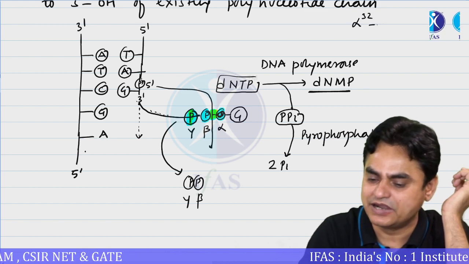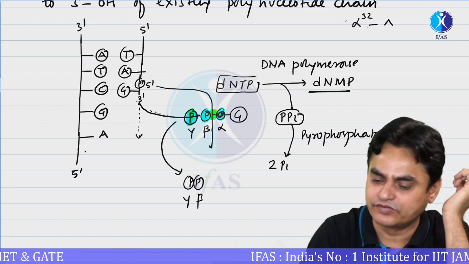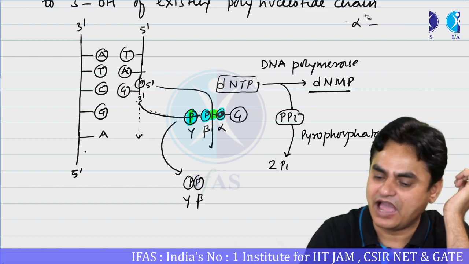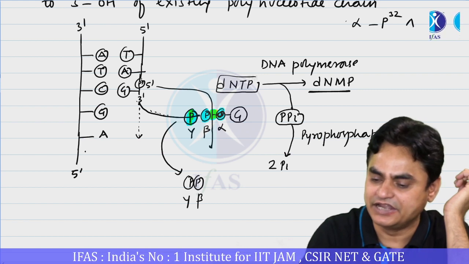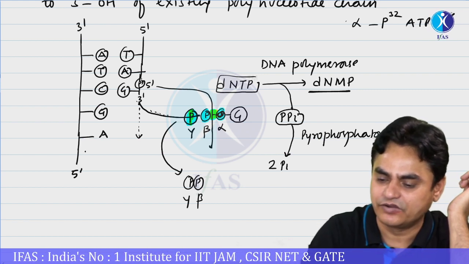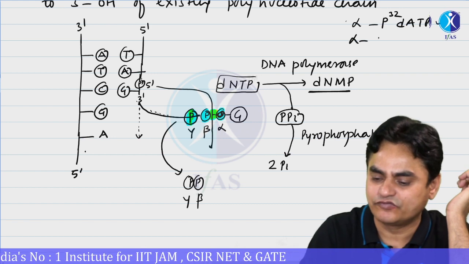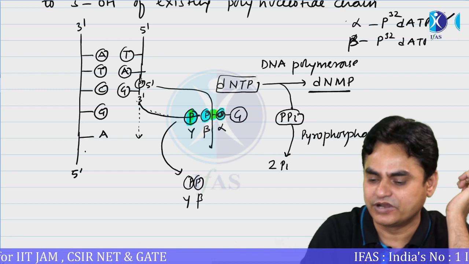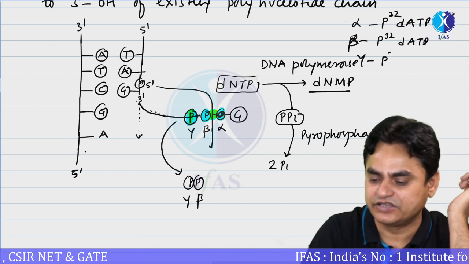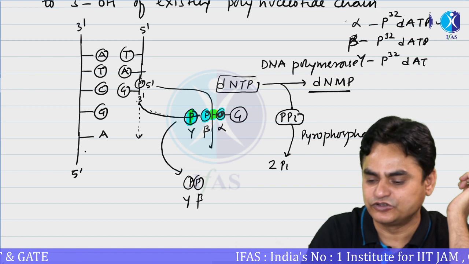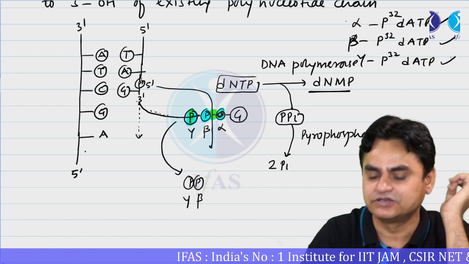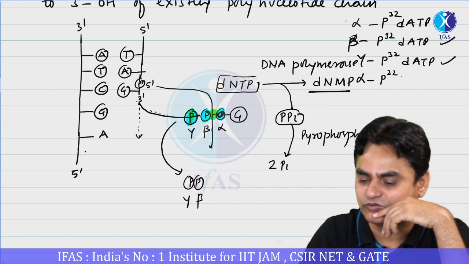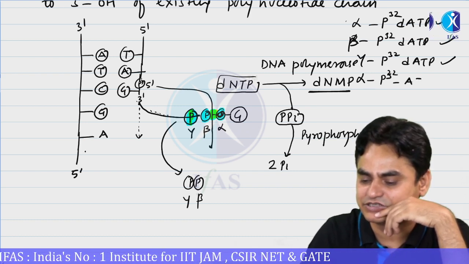Alpha 32 labeled, or we can say more accurately, alpha phosphate 32 labeled ATP, this will work, or more accurately dATP. Or beta phosphate 32 deoxy ATP would be utilized, or gamma phosphate 32 dATP should be utilized. Out of these, what should be utilized? Or one more choice, alpha P32 labeled ATP, that must be utilized.